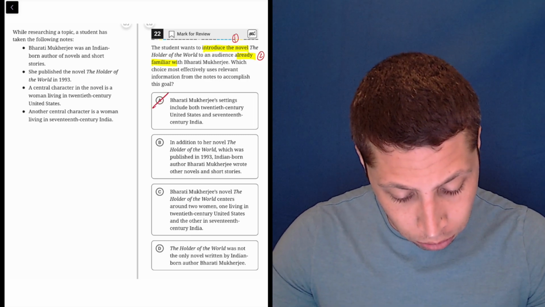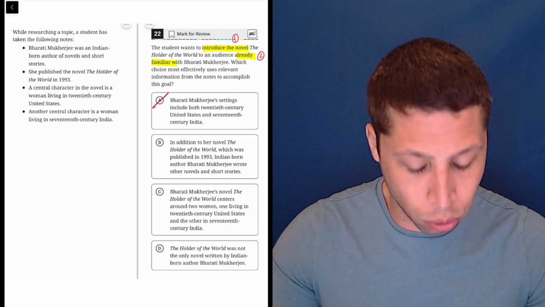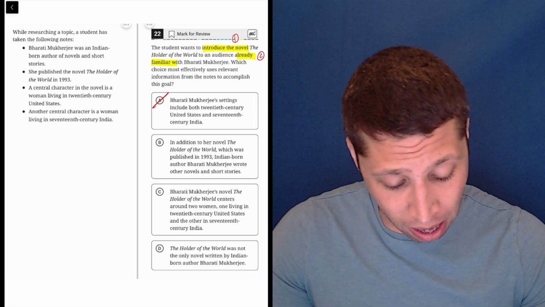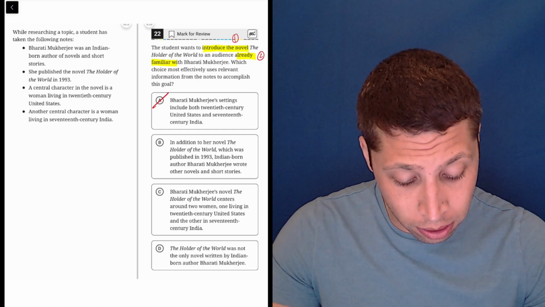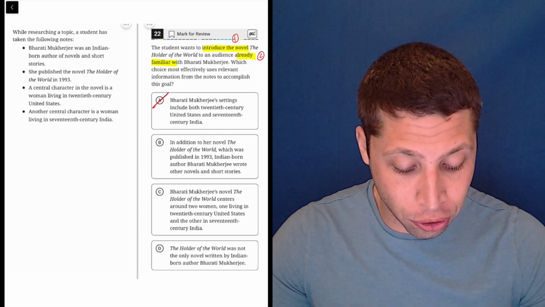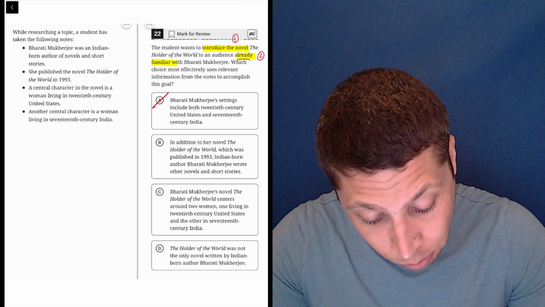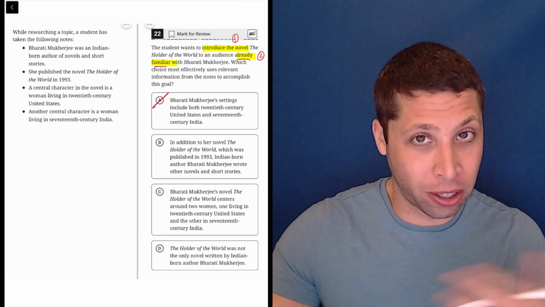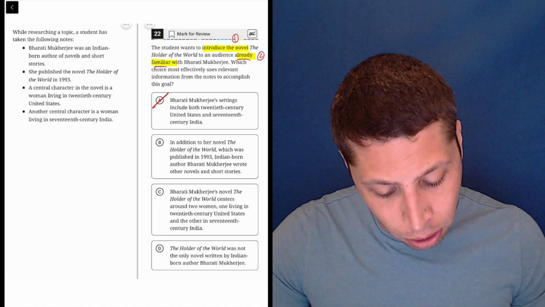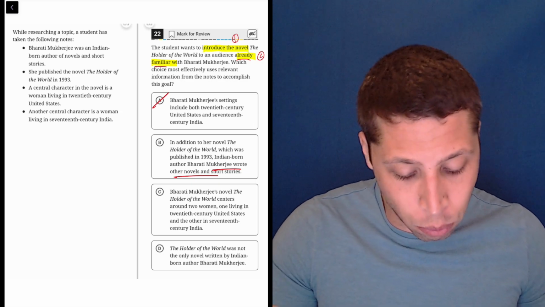In addition to her novel, The Holder of the World, which was published in 1993, Indian-born author Bharati Mukherjee wrote other novels and short stories. Maybe. I guess it's talking about the novel. I don't know that it's introducing the novel. It's not really saying anything about it. But maybe it's giving us more information about her. Though we're supposed to be already familiar with her, so we don't need information that she wrote other things, right? So that's probably information that if we're already familiar, we would have. So I'm not going to eliminate this, but I don't feel like it's accomplishing these goals in a meaningful way.